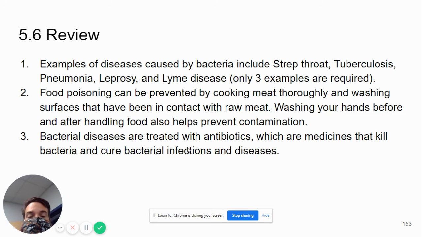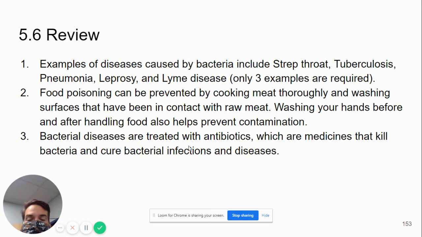Food poisoning can be prevented by cooking the meat thoroughly and washing surfaces and hands that come in contact with the raw meat. One of the easiest ways to cause food poisoning is someone might say touch raw chicken, and then they're like, oh, I'll cut up some apples. So then they don't wash their hands, or they use the same knife they cut the chicken with to cut the apples. And so now the apples have chicken germs on them. Okay? So cook and wash your hands and wash your surfaces.